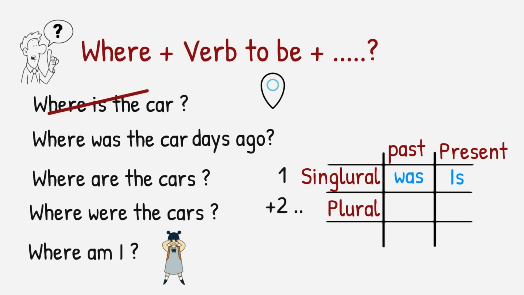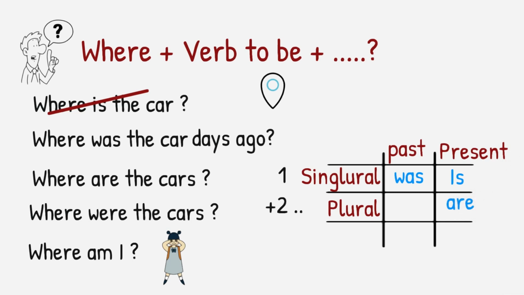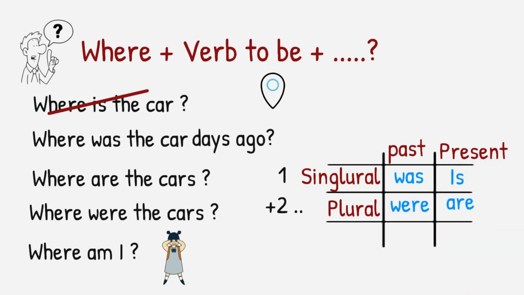We can ask about more than one thing. Where are the cars? In the present tense, now. Where are the cars now? Where were the cars yesterday? Where am I? Where was I? Excellent. Good job. Now we learned how to use WH questions to ask about location. Let's learn some vocabulary now.